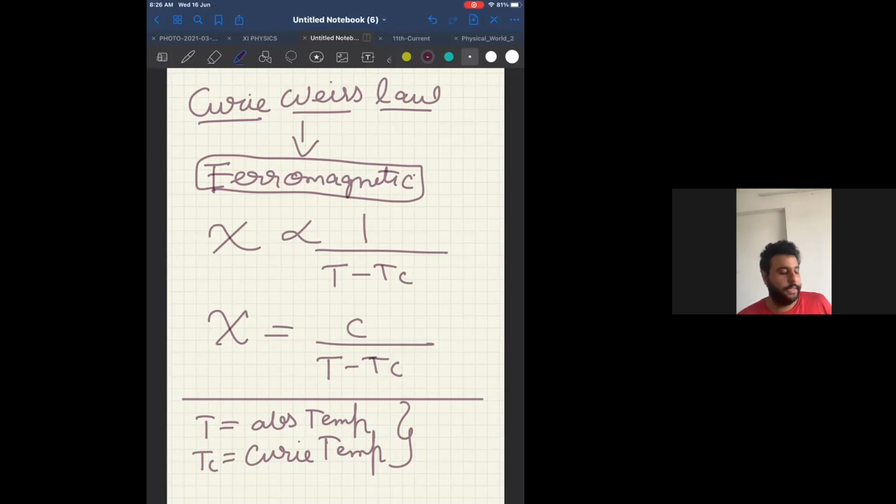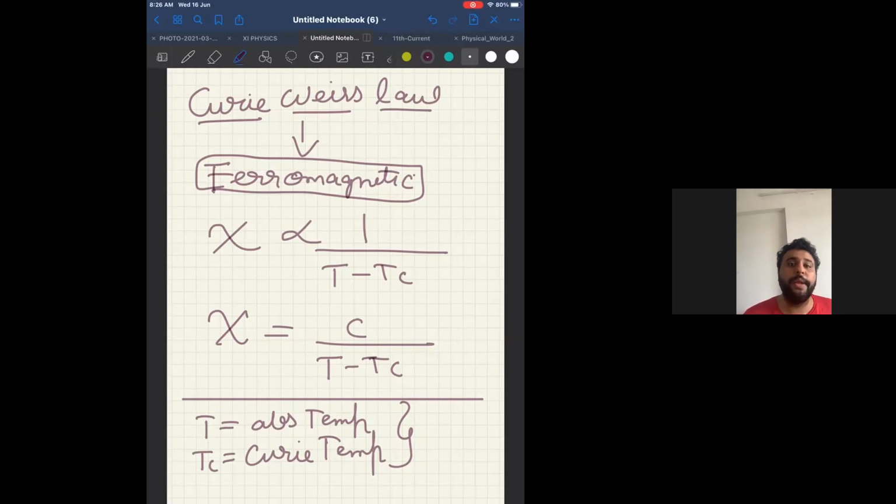Can you see? Diamagnetic substance does not depend upon temperature. Paramagnetic is inversely proportional to temperature because of Curie's law, and ferromagnetic follows the Curie-Weiss law. Did you understand now?